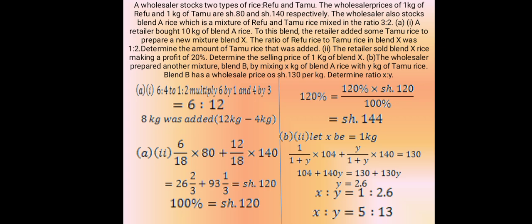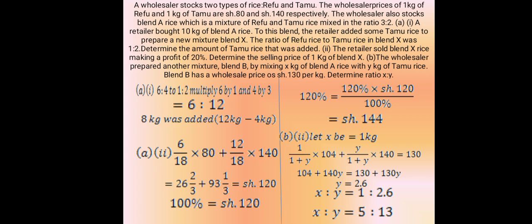A. 1. A retailer bought 10 kilograms of blend A rice. To this blend, the retailer added some tam rice to prepare a new mixture, blend X. The ratio of refu rice to tam rice in the blend X was 1 to 2. Determine the amount of tam rice that was added. 2. The retailer sold the blend X rice, making a profit of 20%. Determine the selling price per 1 kilogram of the blend X.